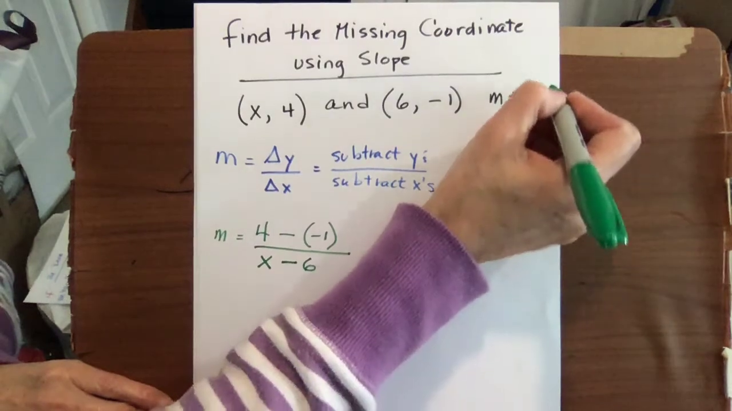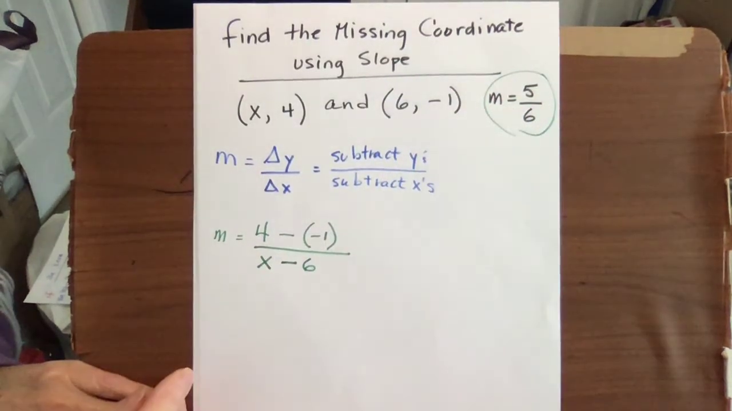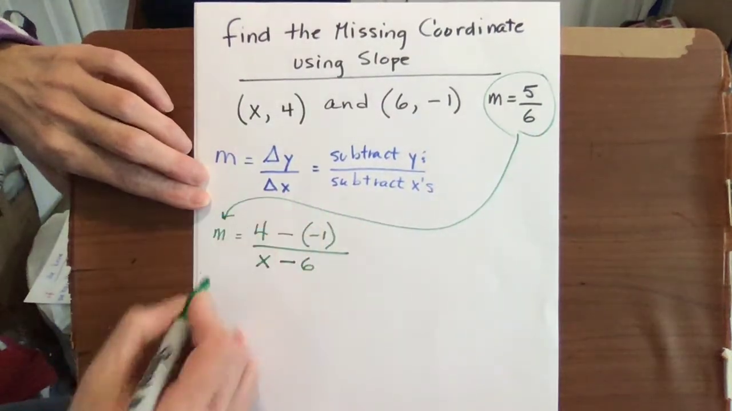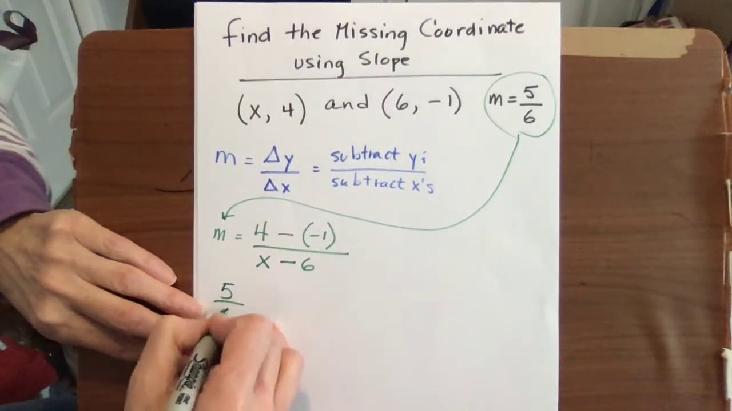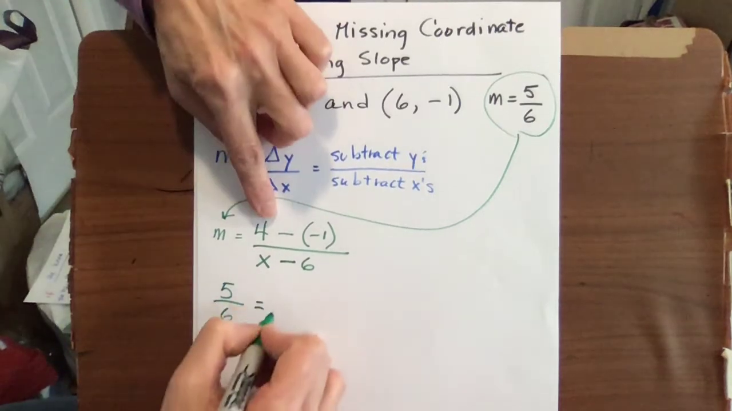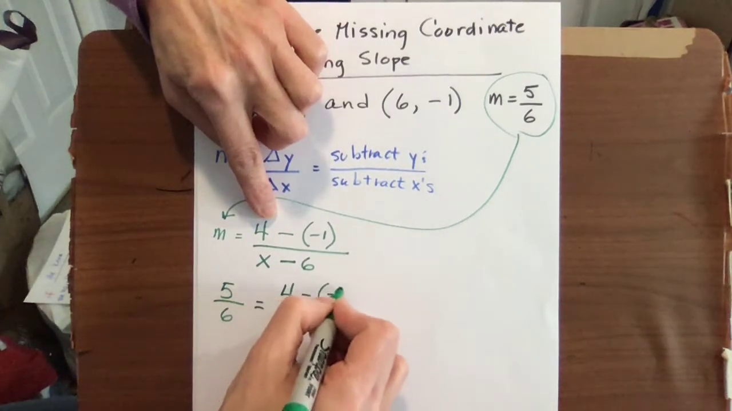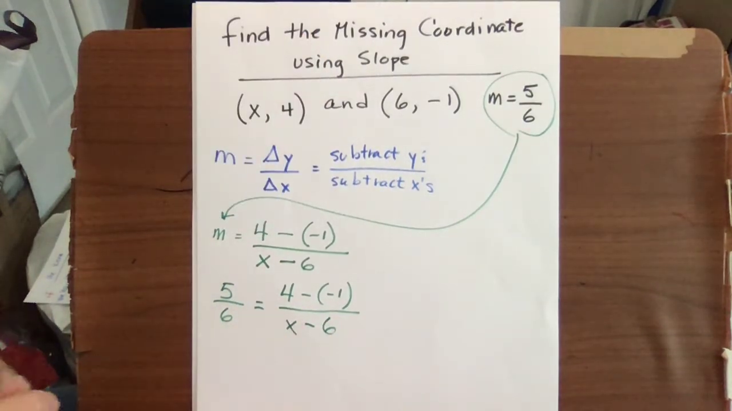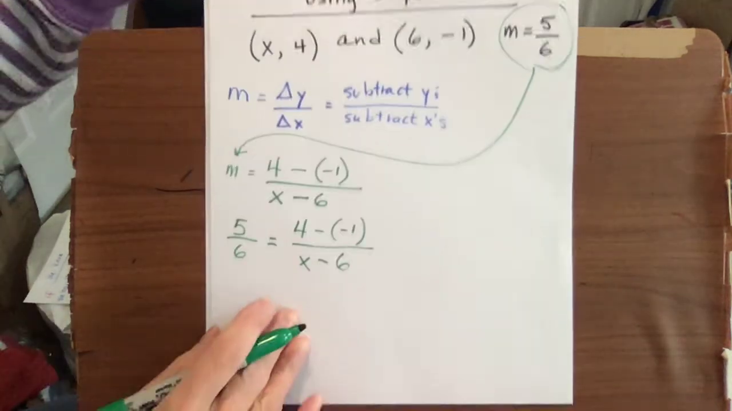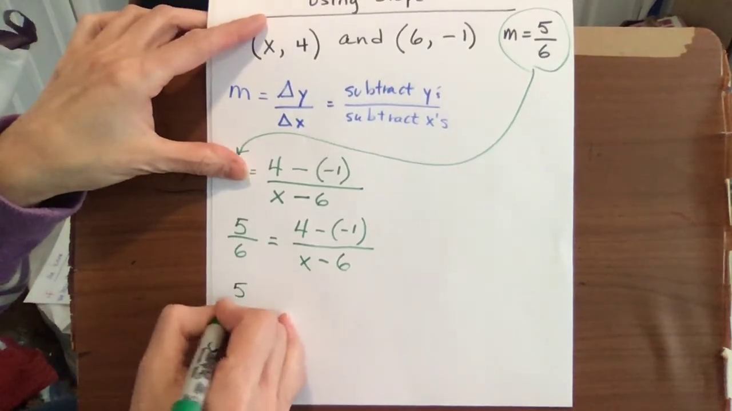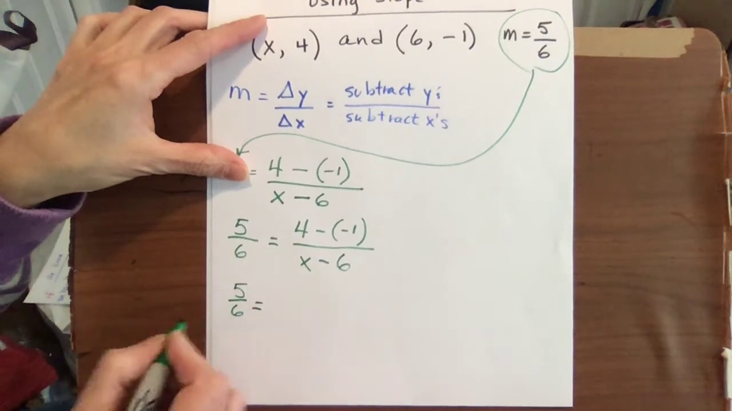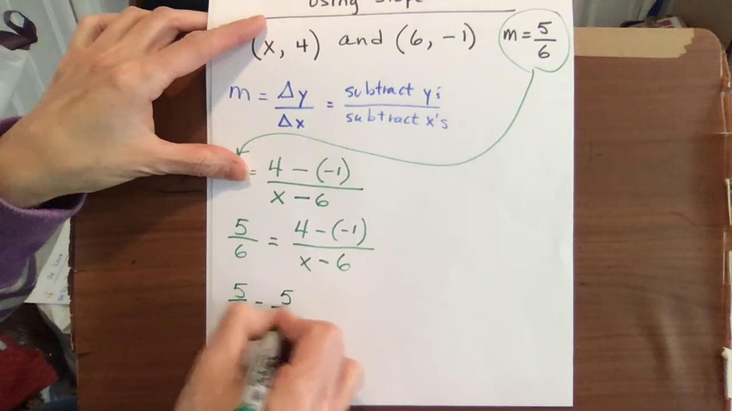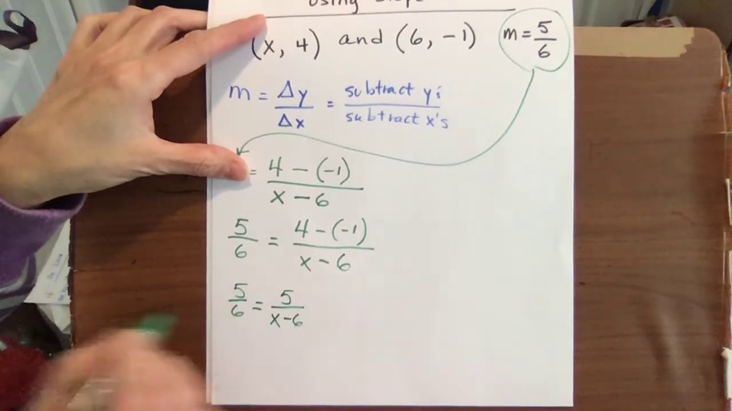But we also have something very important, and that is that we know what the slope value is. So we're going to substitute it in for m and say, if my slope is really 5/6, and the way I calculate my slope is 4 minus the -1 all over x minus 6, that will help me find my x. So we're going to do a little cleanup here and keep our equation intact. So it's 5/6 equals 4 minus -1, which is 4 plus 1, which is 5, and x minus 6 stays the same.